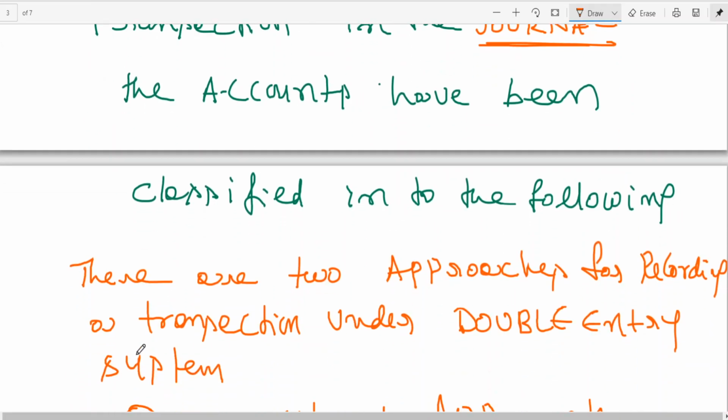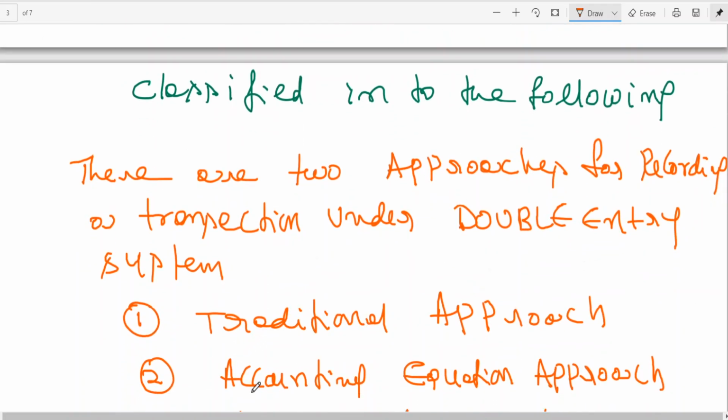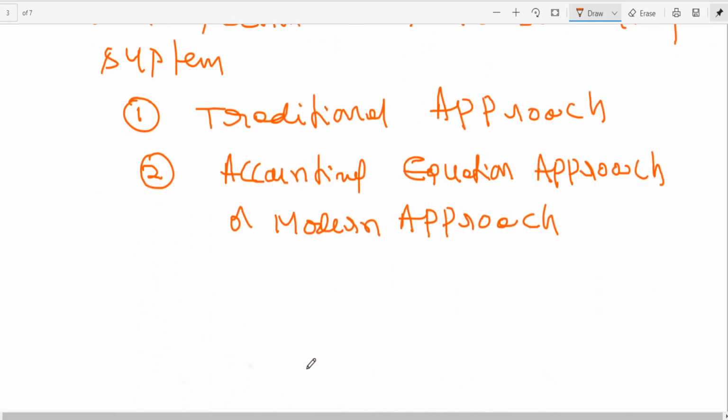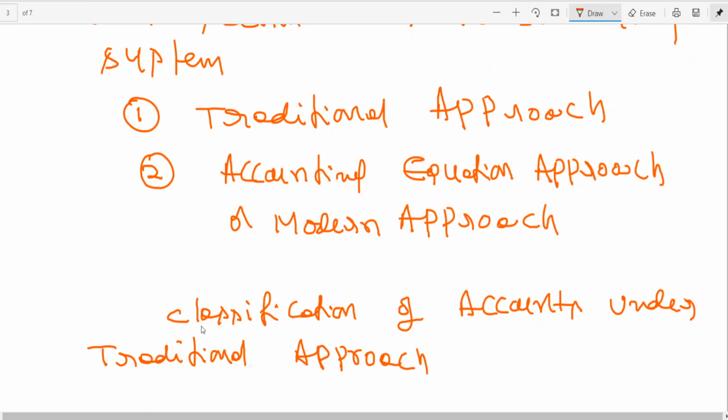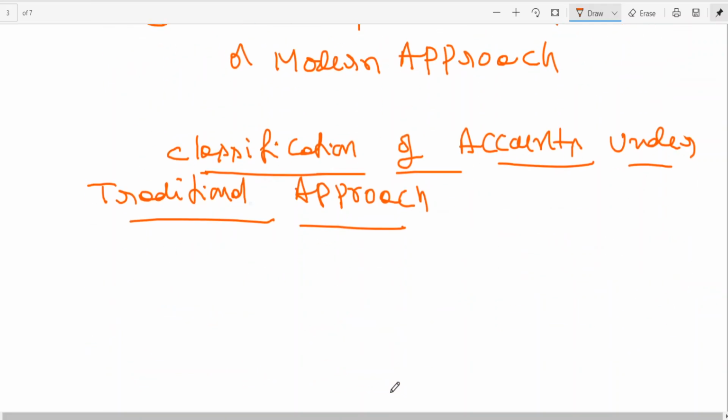There are two approaches: the traditional approach, and the accounting equation approach, or modern approach. Now let us see the classification of accounts under the traditional approach, which we are seeing first today.